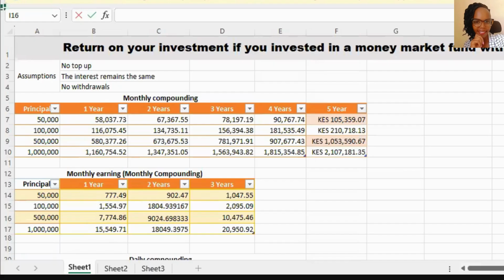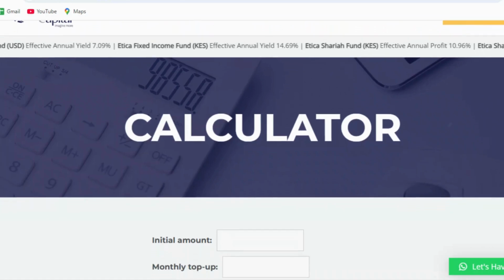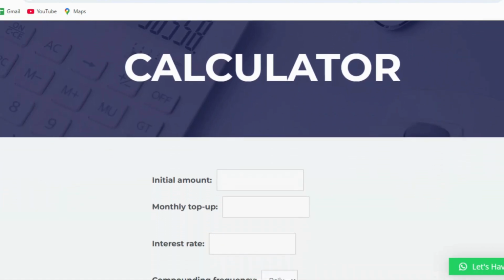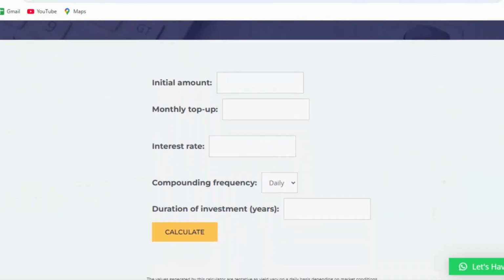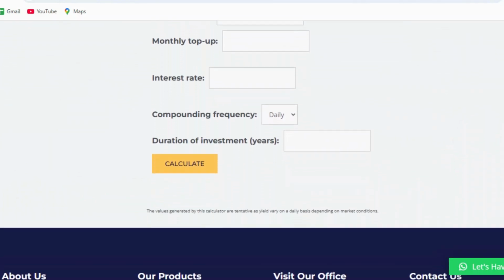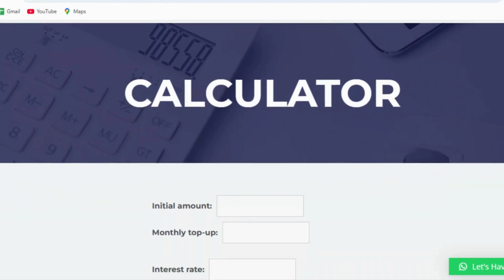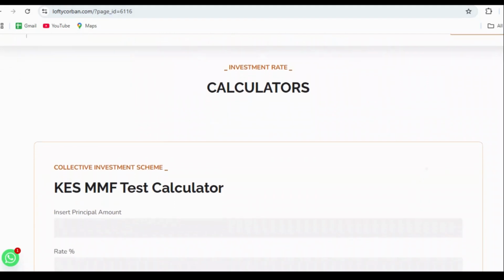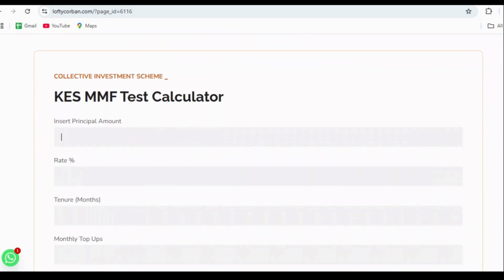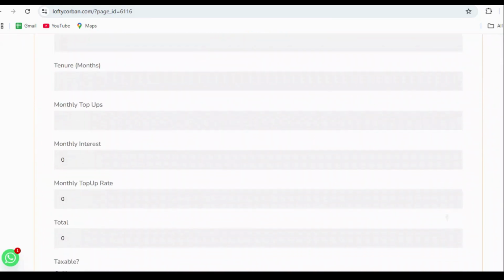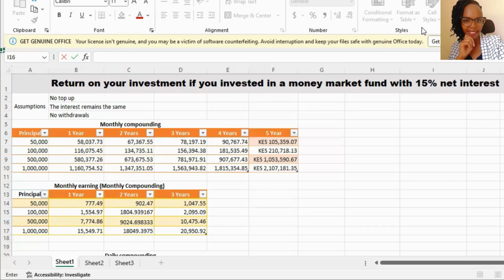I did the calculation, as you can see in this table, using an Excel spreadsheet, and I compared this with what you would get with a money market fund calculator. From my experiment or little research, I would recommend that you use the Etika Money Market Fund calculator to do daily compounding calculations. And for monthly compounding, you can use the Lofty Coburn Money Market Fund. Okay. So in these calculations, we are using 15% per annum interest rates.